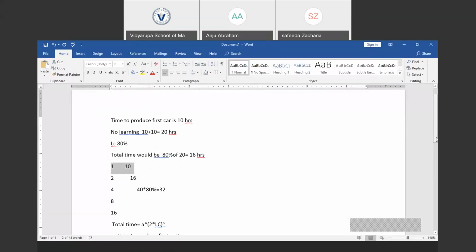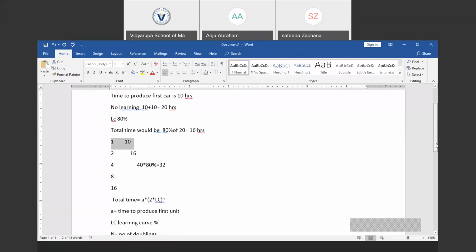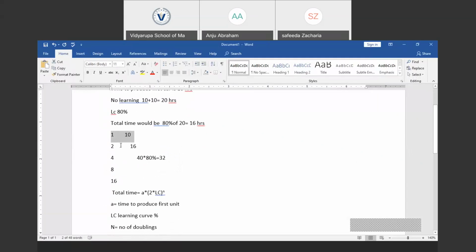So if we have to compute the total time required to produce 8 units, N would be 3: 1 to 2 is 1, 2 to 4 is 2, 4 to 8 is 3 doublings. N would be 3. And the learning curve percentage is 80% as given in the question. And A will be the time required to produce the first unit, that will be 10 in this question.